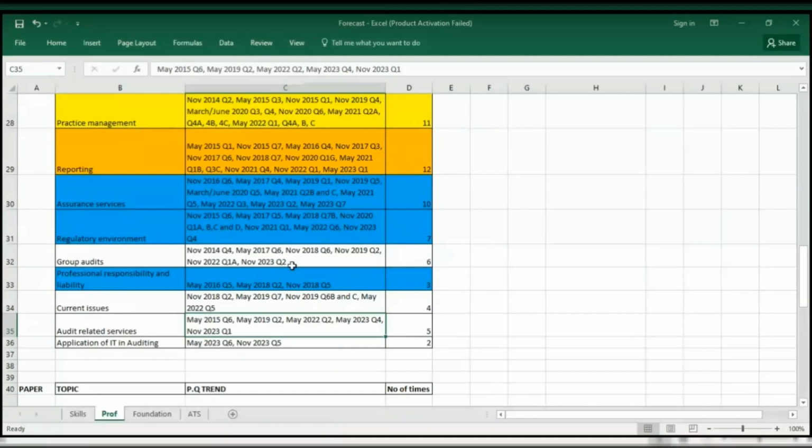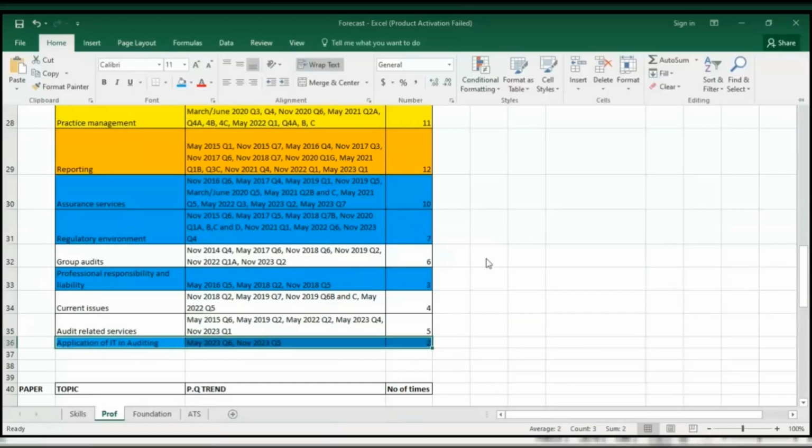Once you're done with all of these topics, another topic, although it's not highlighted, that I would advise you to pay attention to is your application of IT in auditing. Very recently, ICAN has been shedding light on this particular topic. In fact, maybe I should just highlight it. It was examined last year throughout the year, both May diet and November diet.